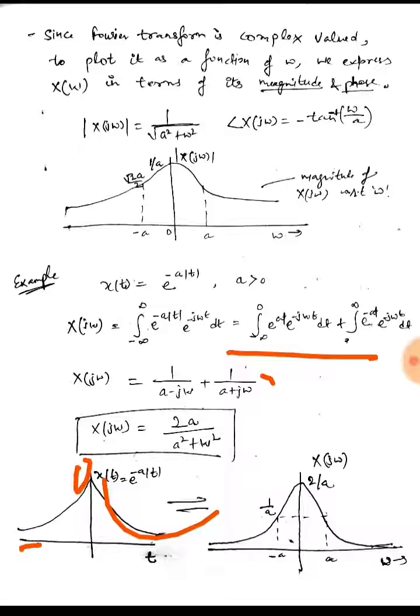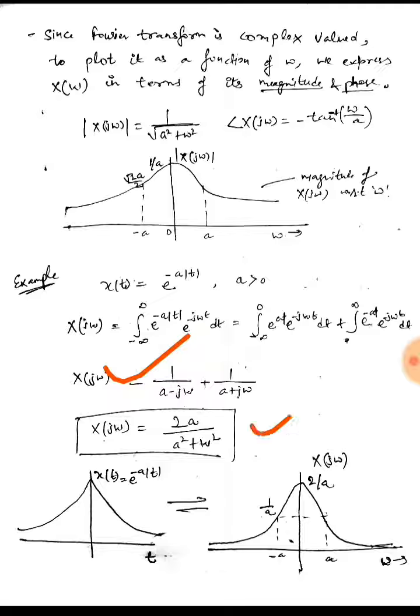So it comes out to be the integral of e raised to power at e raised to power minus j omega t dt plus the integral from 0 to infinity of e raised to power minus at into e raised to power minus j omega t dt. Calculating both parts, I get 1 upon a minus j omega plus 1 upon a plus j omega. If I add both of them, I will get 2a upon a squared plus omega squared.